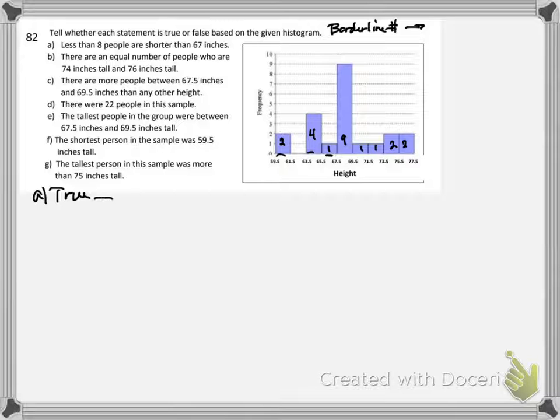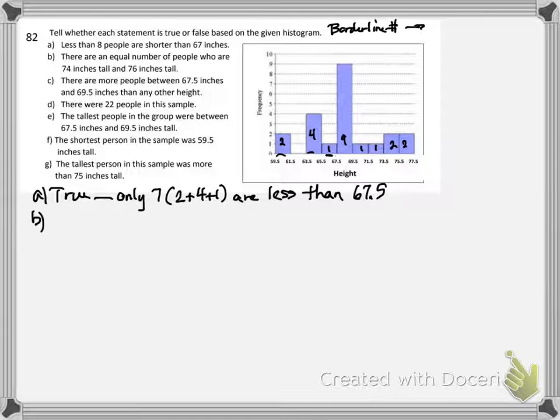I know this is true because only 2 plus 4 plus 2 plus 4 plus 1 are less than 67.5. So I know that there can't be 8 that are less than 67. Let's look at choice B.